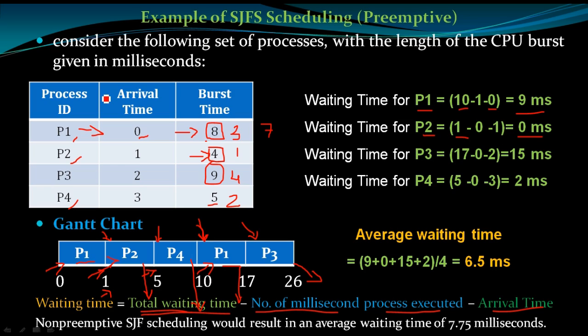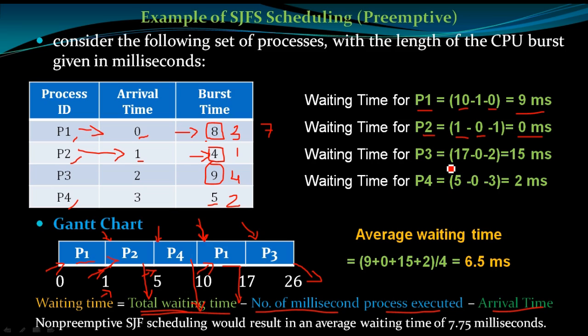When P2 enters, its arrival time is 1 millisecond, so it immediately occupies the CPU and does not wait for a single millisecond. So the waiting time is calculated in this fashion: total waiting time minus number of milliseconds the process executed minus arrival time. Earlier it had not executed, so we keep 0 for the number of milliseconds executed.